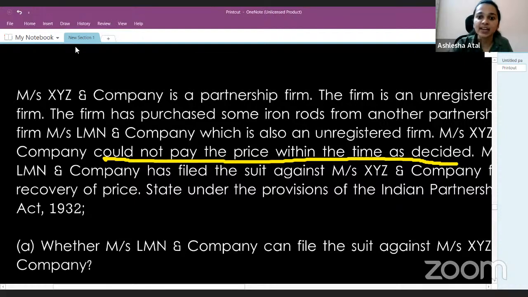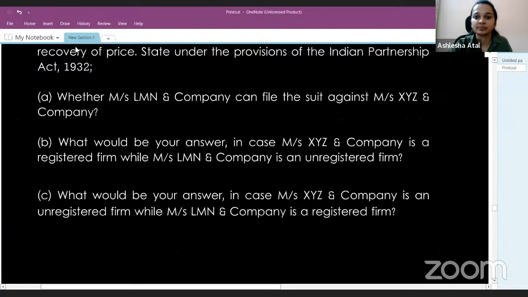In the second situation, XYZ and Company is registered, whereas LMN and Company is unregistered. So do you think now LMN and Company can file a case on XYZ and Company? One is registered, the other is unregistered.